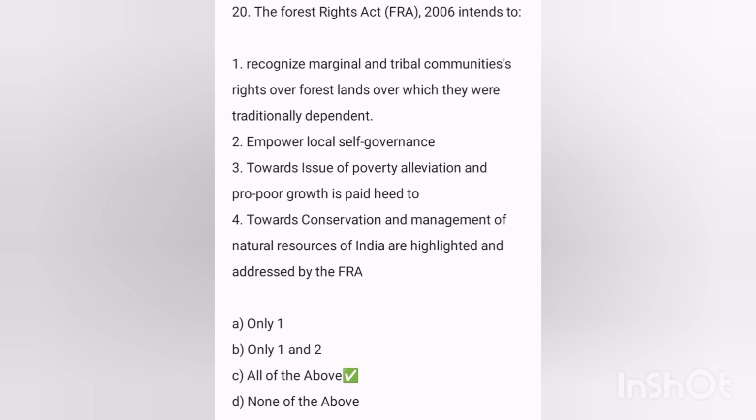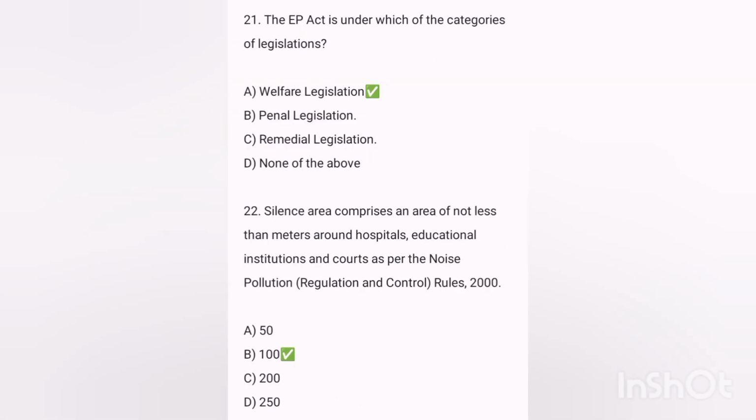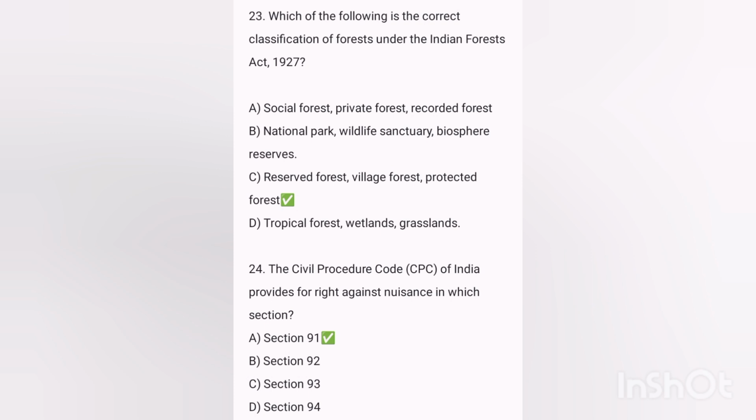All four of the above. Next, the EP Act falls under which category of legislation? Answer was welfare legislation. Next, silence area comprises an area of not less than how many meters around hospitals, educational institutions and courts as per the Noise Pollution Regulation and Control Rules 2000? Answer was 100. Which of the following is the correct classification of forests under the Indian Forest Act 1927? Answer was reserve forest, village forest, protected forest.